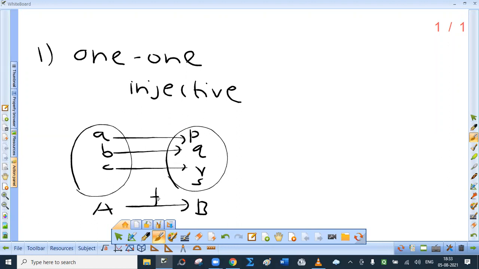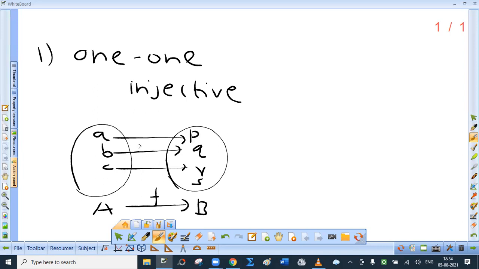Now how is 1-1 function defined? A function f from A to B is called 1-1 function if every image in B does not have more than one pre-image in A. I repeat, every image in B does not have more than one pre-image in A. In simple words, no two elements in the set A should have the same image.